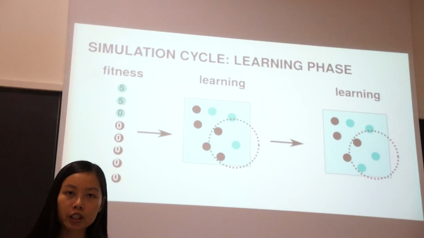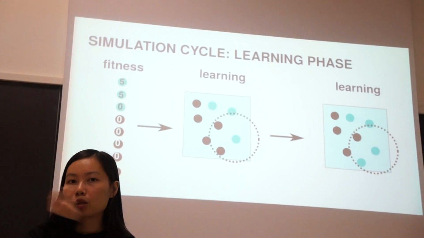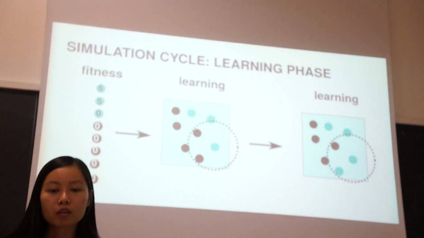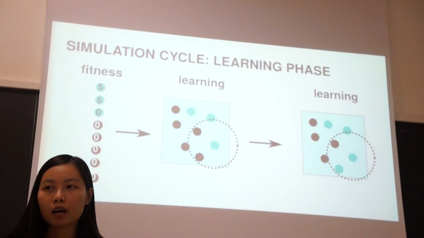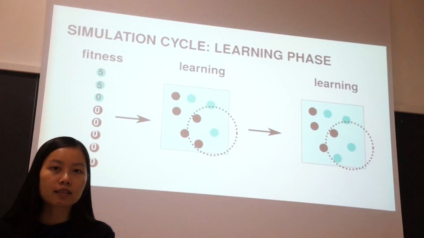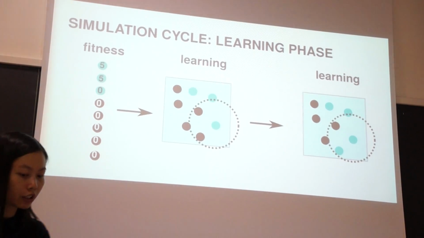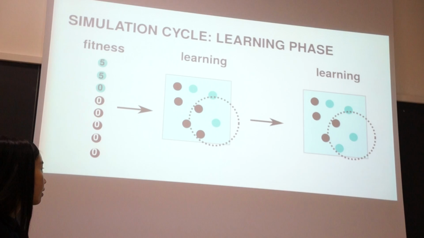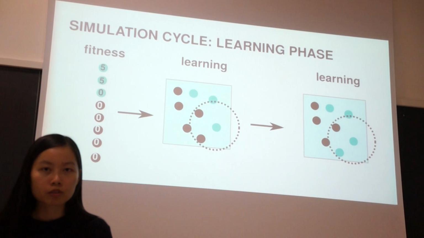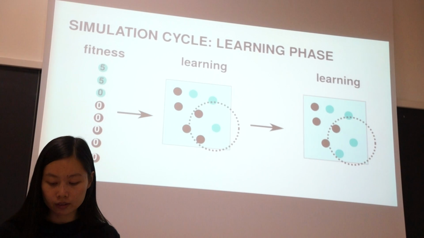In the learning phase, a small fraction of the population will be allowed to change their strategies, and they will just look at the fitness vectors. So technically, they randomize over the fitness vectors. The result is that a better strategy will be more attractive and more likely to be chosen to appear in the next cycle, so it will be more popular in the next cycle. We can see in the picture that one more agent is using the blue strategy, and it means that one less agent is using the brown strategy. This is what we mean by saying that the better strategy will survive at the expense of the poor performers.